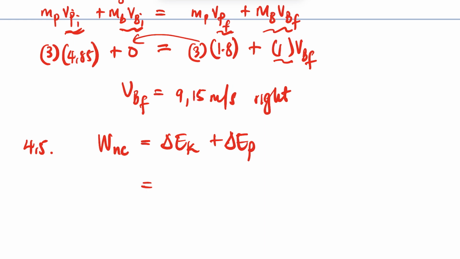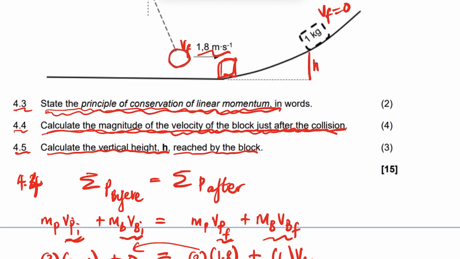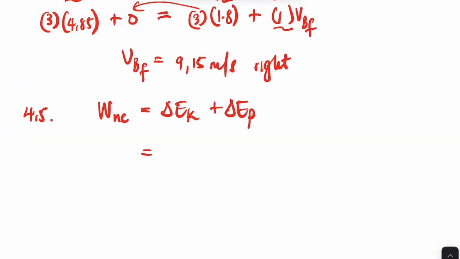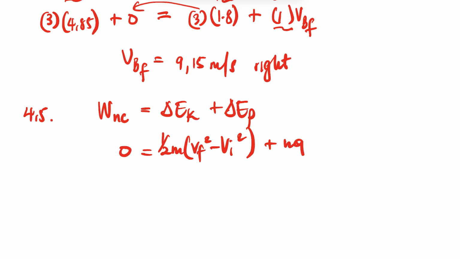So here, what are we going to do? The work done by non-conservative force, since this is a closed system, is 0. No external forces, no non-conservative forces. So we're going to put 0 there. And we're going to say half m v final squared minus half m v initial squared, plus m g h final minus m g h initial. And then we have a 0 there.